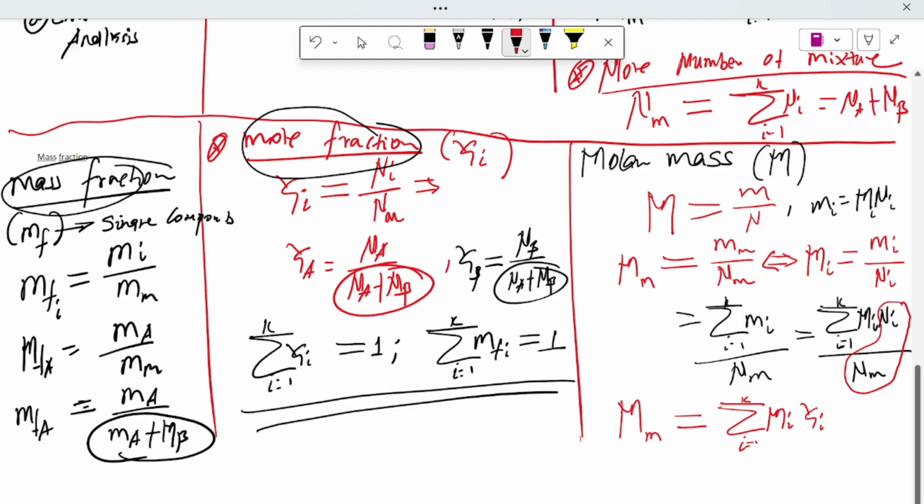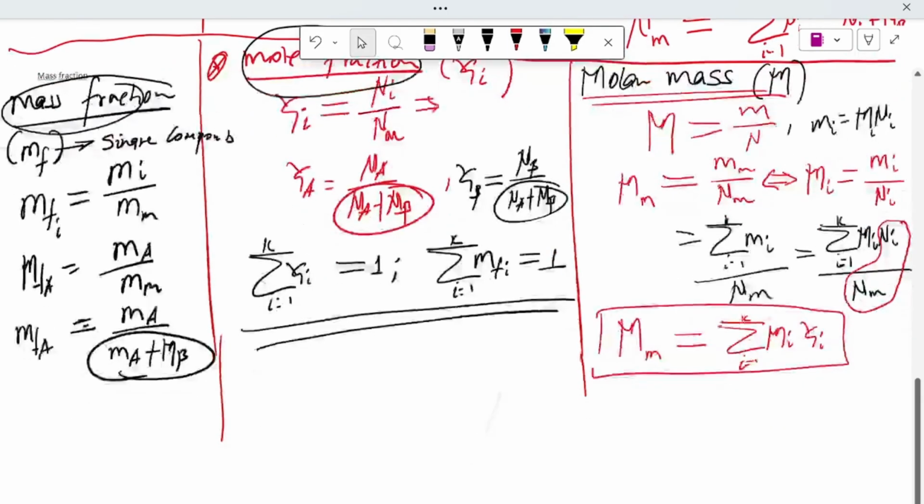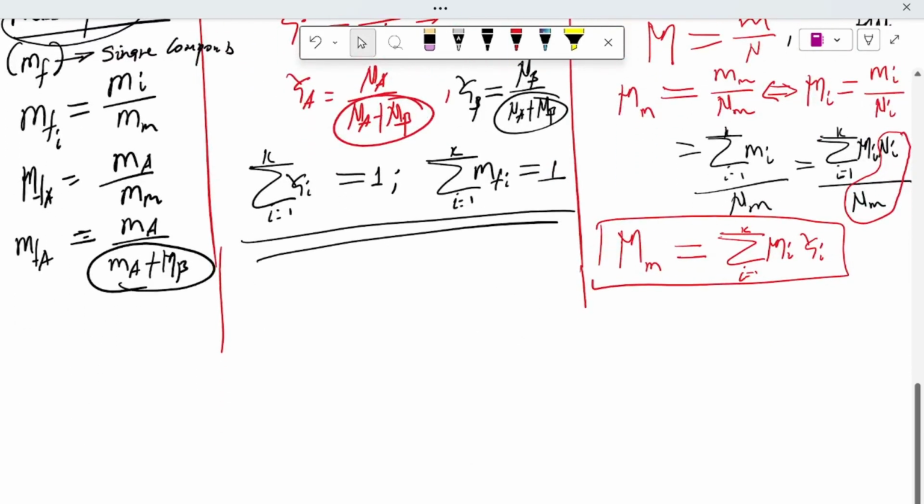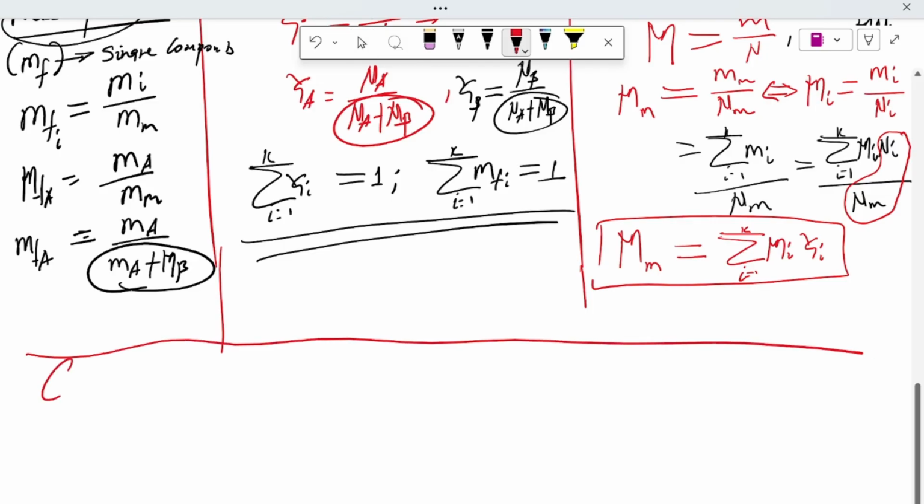So you have to calculate these molar masses. Each component has its own molar mass, so we find the molar masses by using these equations. The other one is the gas constant. So what is a gas constant?